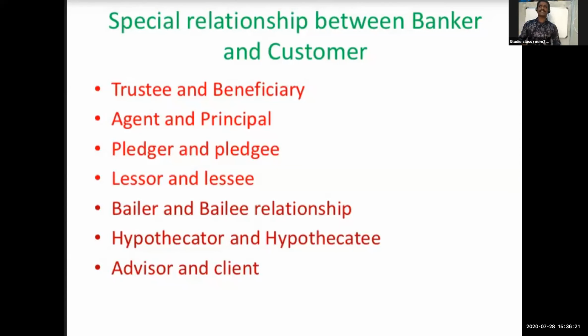Any doubt related to the general relationship? Anyone? Atul, Sharath, any doubt?